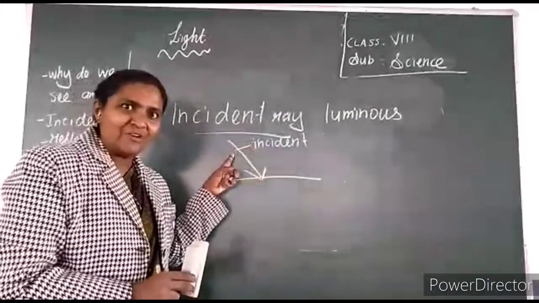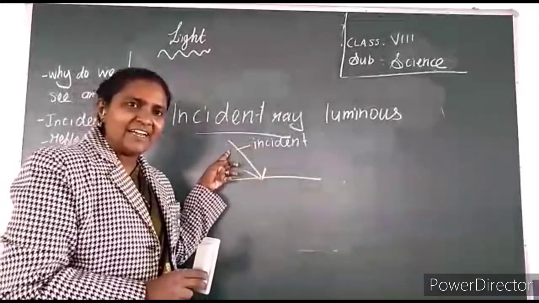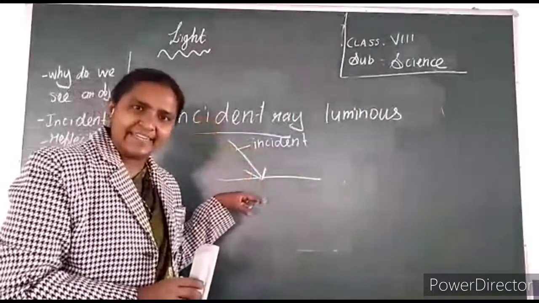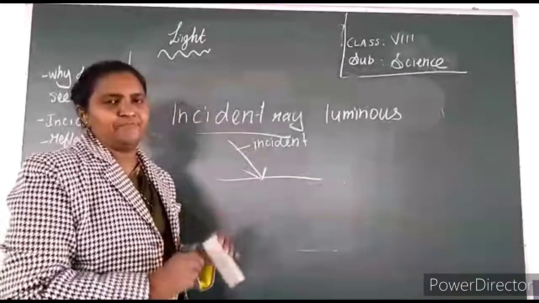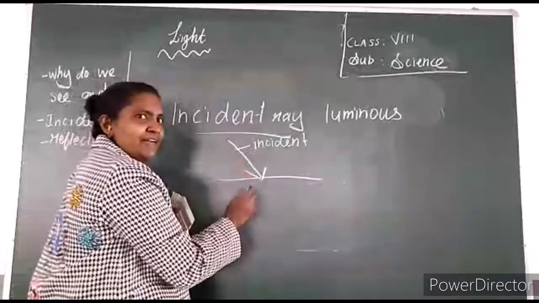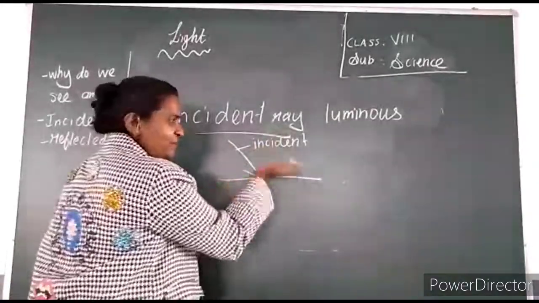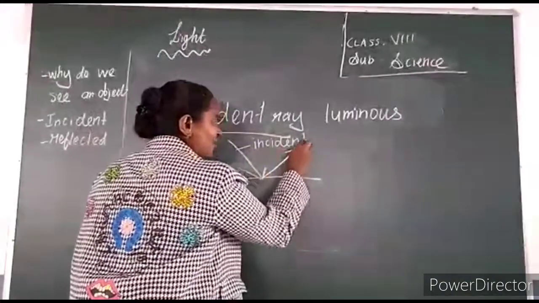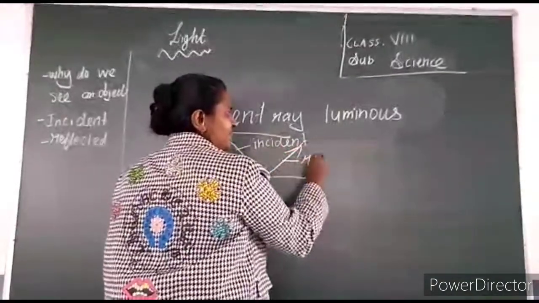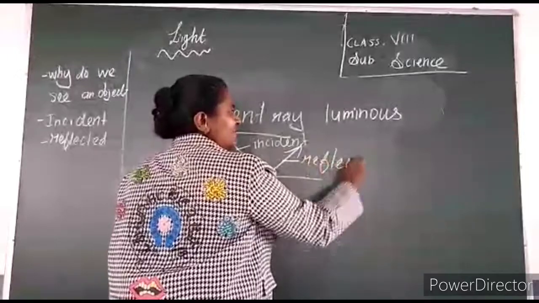So now come back. What is incident light? The light which falls on any surface is called incident ray. After falling, what happened? It bounced back from the surface. That is called reflected ray.